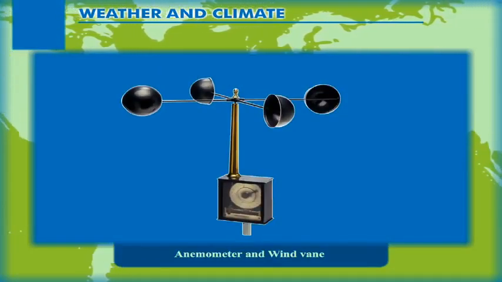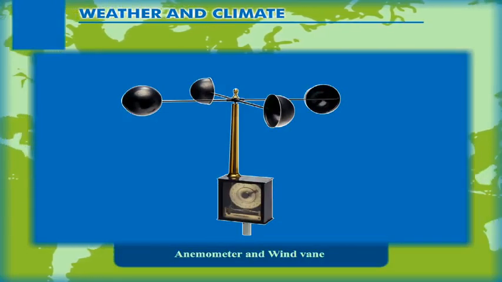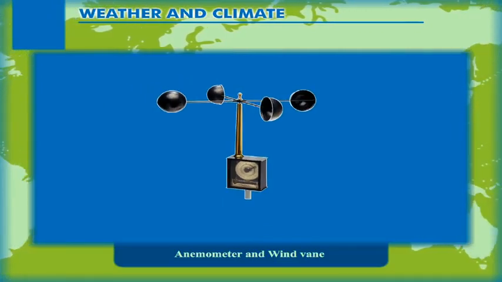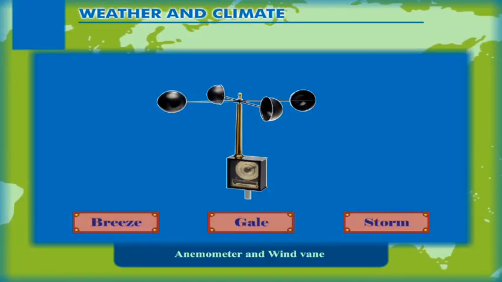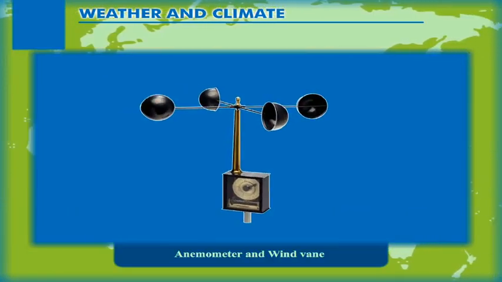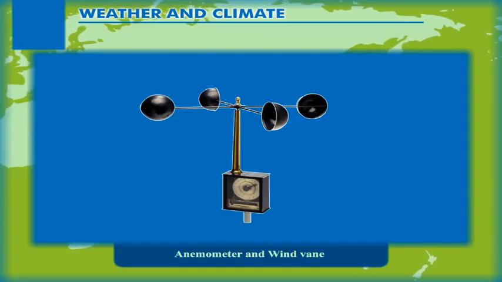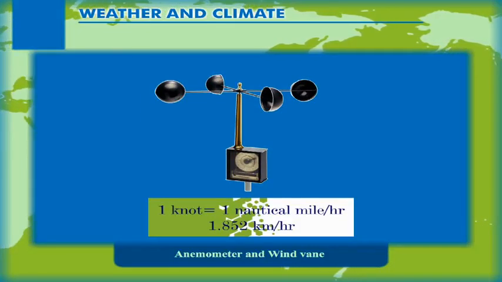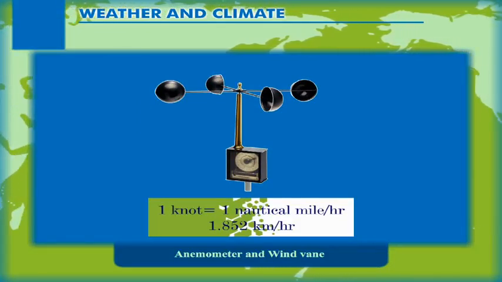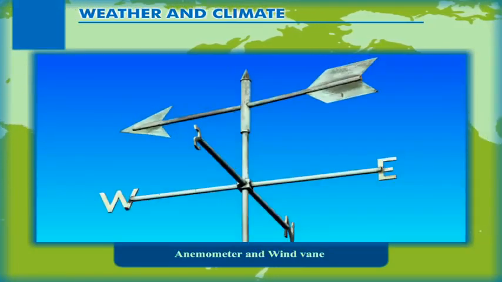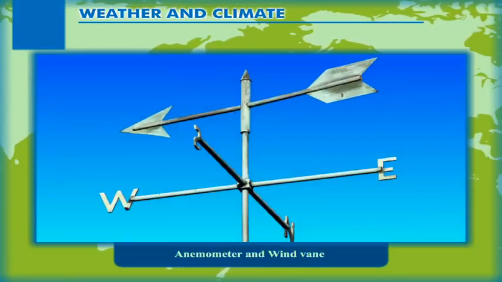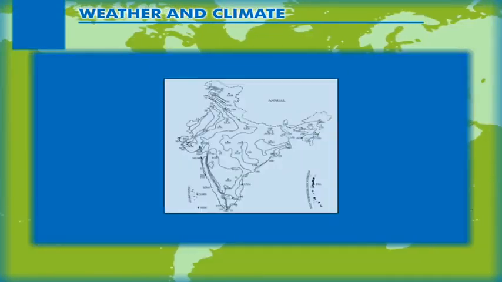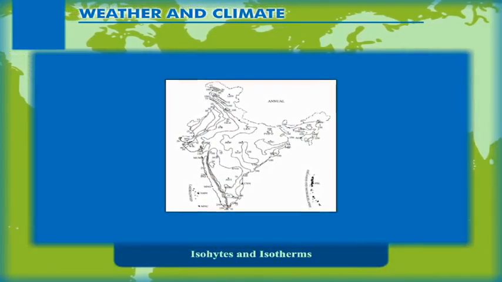Anemometer and wind vane. The speed of wind is measured using an anemometer. Depending on its speed, the wind is named as breeze, gale, storm, etc. Wind speed is measured in knots or nautical miles per hour. 1 knot is equal to 1 nautical mile per hour or 1.852 km per hour. The wind vane moves in the direction of the wind flow, and the arrow attached to it shows the direction of the wind's movement.